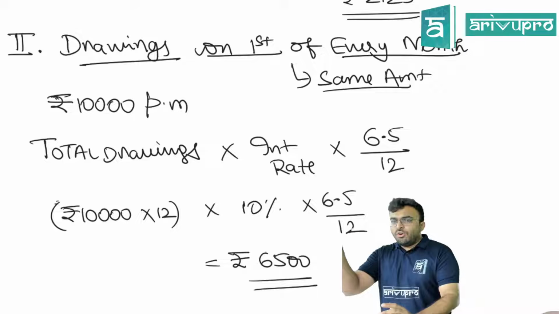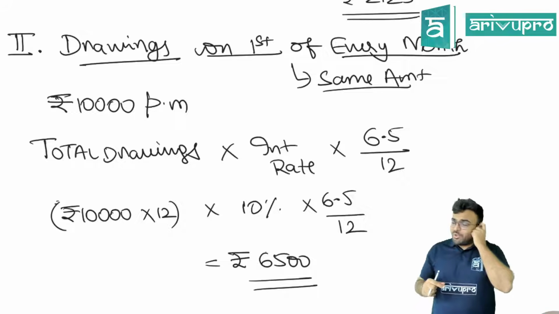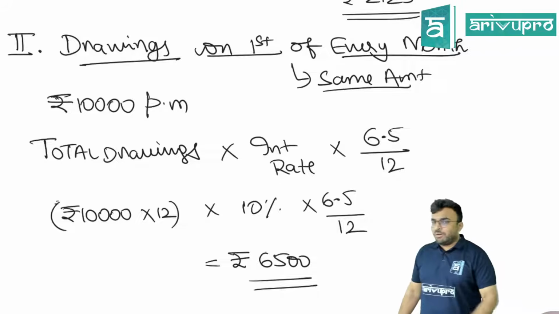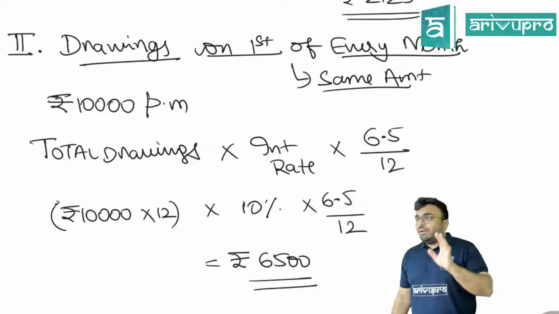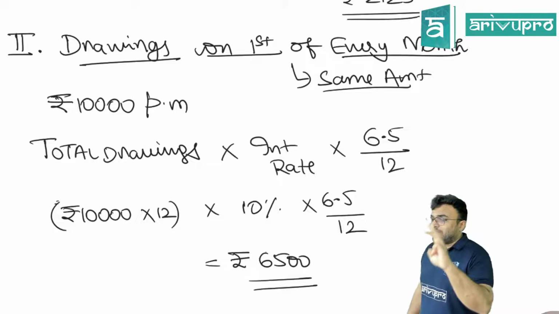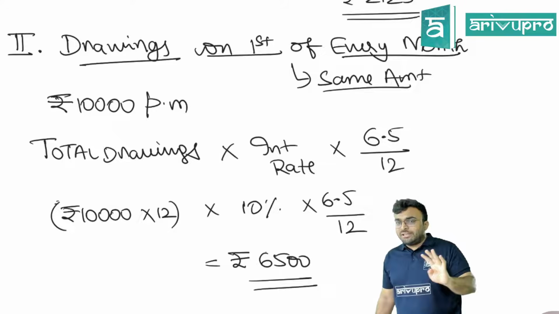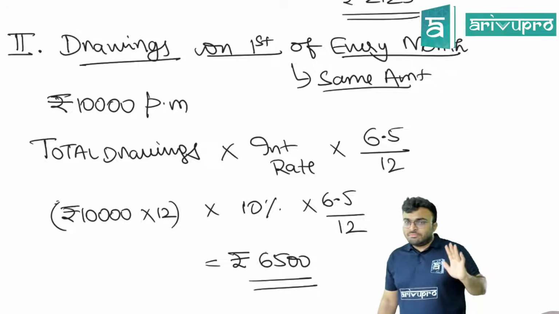Only the last multiplier is changing. So instead of doing that repetitively, if you take the total and average it, you will get 6.5 divided by 12. Is this clear? Now, if at all the first 3 months he has taken 10,000 and the next month he has taken 11,000, will this formula work? No, you can't. That time you have to calculate individually. Is it clear?